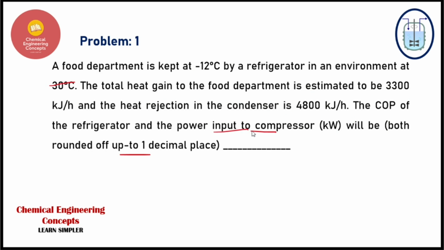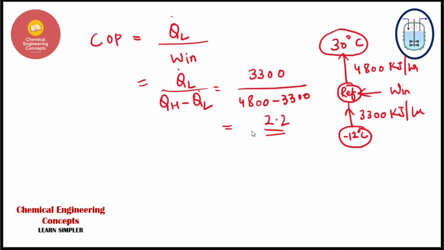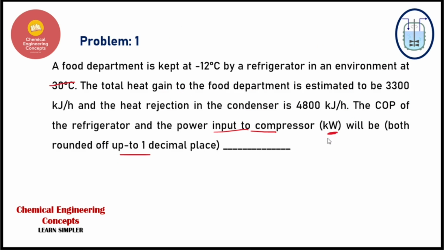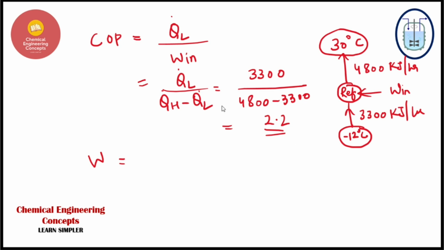And when I am talking about the work input, or the power input I should say, to the compressor, it will be the work, and they are asking it in kilowatts. So guys, if you remember, the value of the work that will come up is in kilojoule per hour. So what we have to do is convert it into kilojoule per second. That's what kilowatt is, right? So what we will be doing is the subtraction of this.